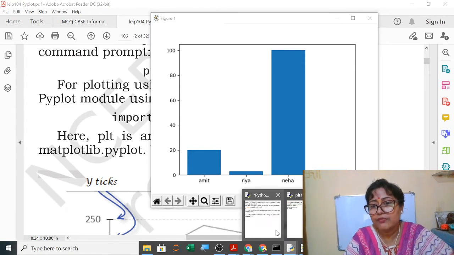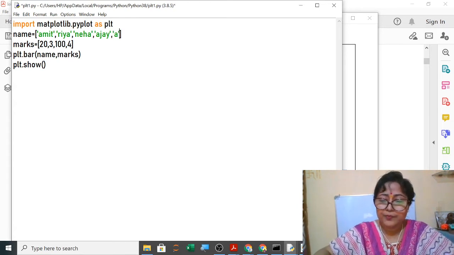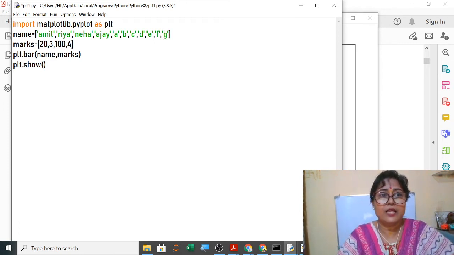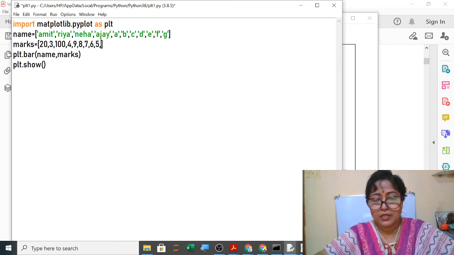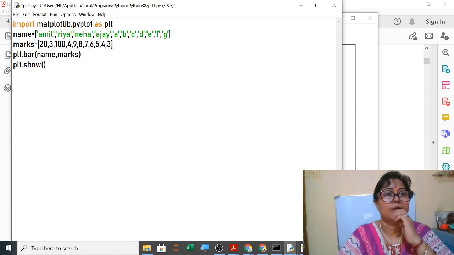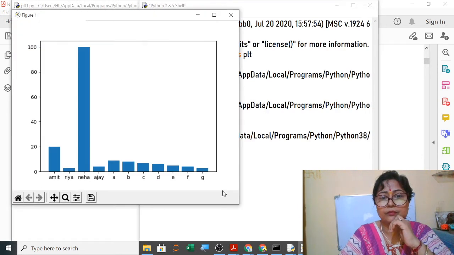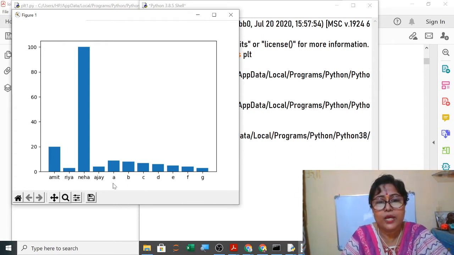Suppose this coding only if I open it, and if 10 students, if I give like comma A, comma B, like this, many students I have given A, B, C, D, E, F, G. So here marks also I have to give A, B, C, D, E, F, G. Now when I will execute it, yes, now you can see all the students data. Suppose 10 students data I want to show, and here it is showing.